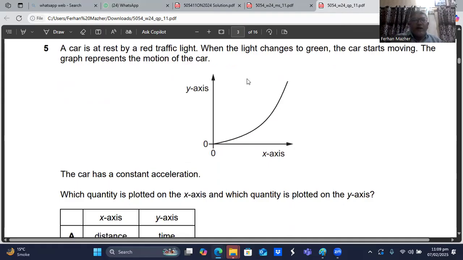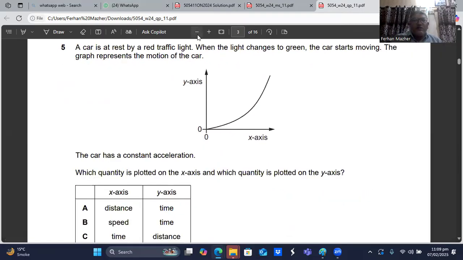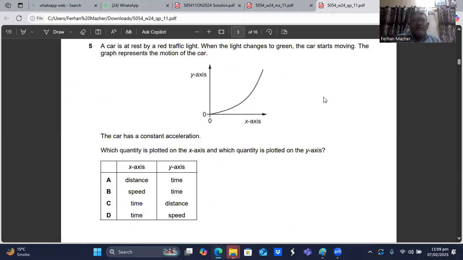Okay, so here we are on question number 5. A car is at rest by a red traffic light. When the light changes to green, the car starts moving. The graph represents the motion of the car. So here we have a graph which is showing the motion of the car.